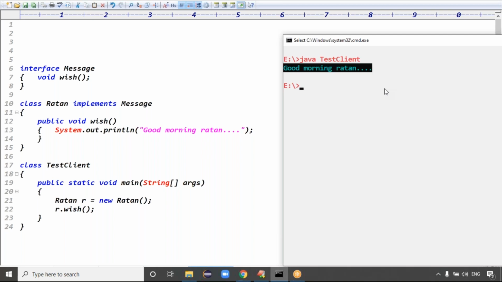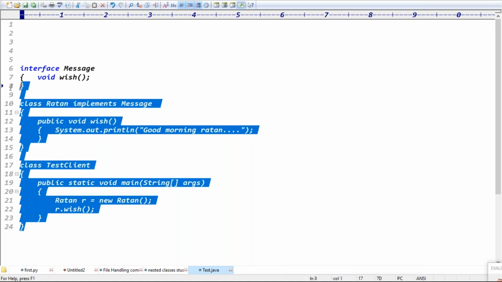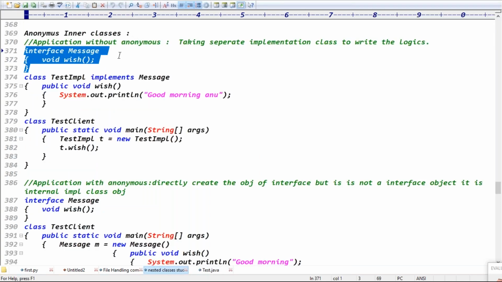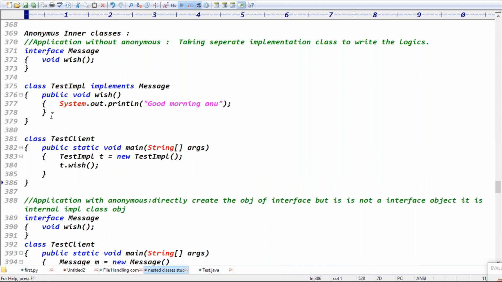Exactly. This is the general implementation, guys. We got the message good morning, Ratan. This is an application without an anonymous inner class. We take a separate implementation class to write the logic, create an object of the implementation class, and call the method.